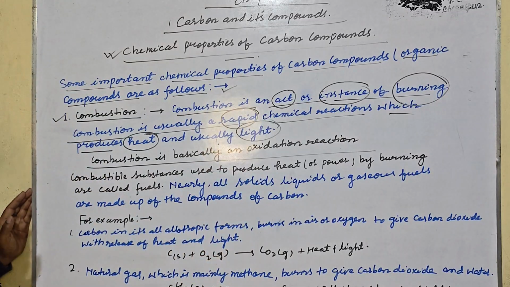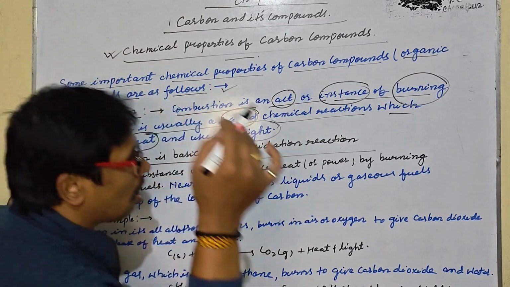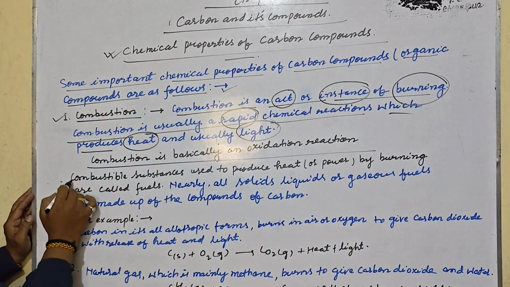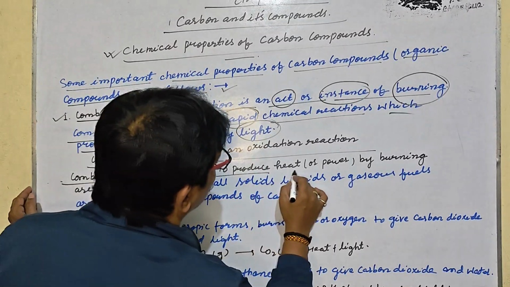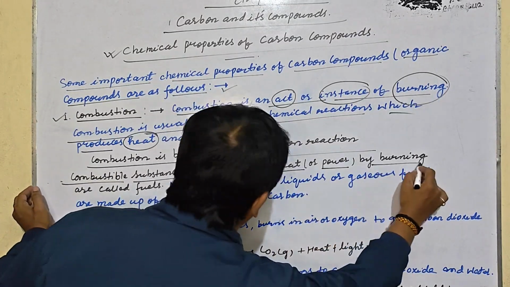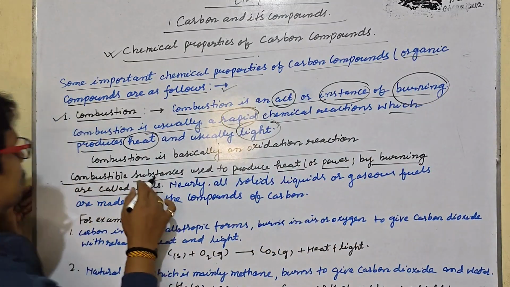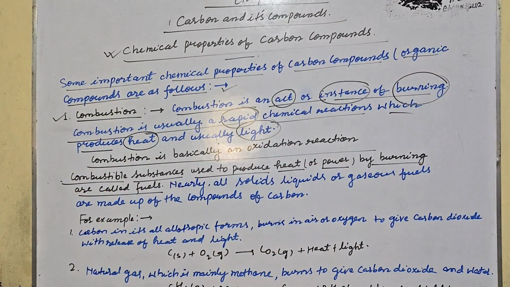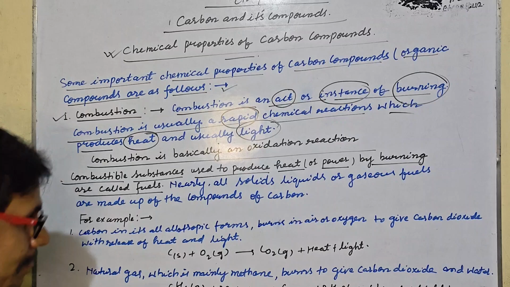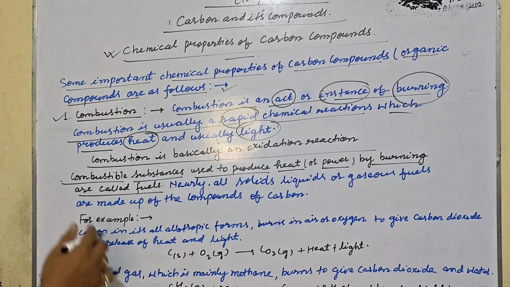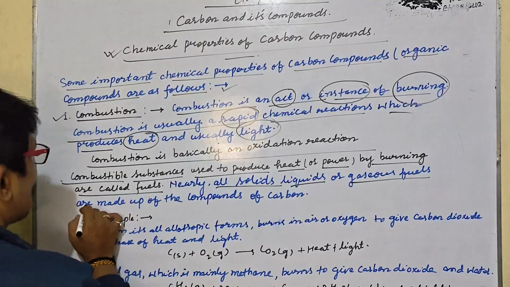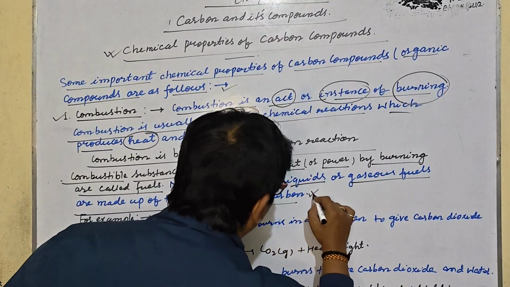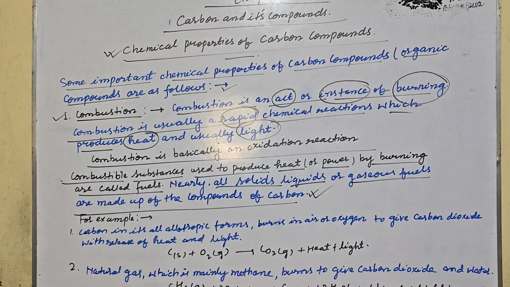You all know that for combustion, oxygen is needed. So the combustible substances used to produce heat and power by burning are called fuels. The substances that produce heat and light by burning, those are called fuels. Nearly all solid, liquid or gaseous fuels are made up of compounds of carbon. So let us take a few examples.